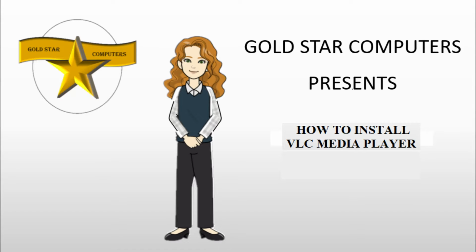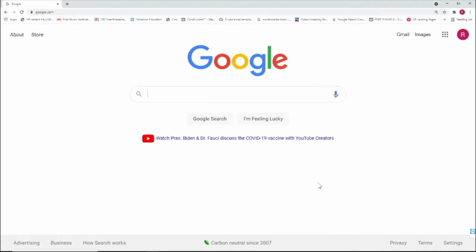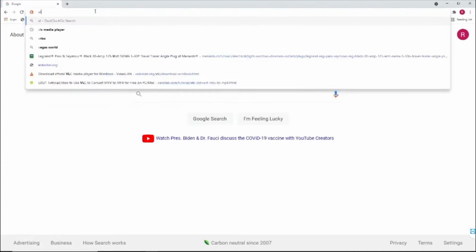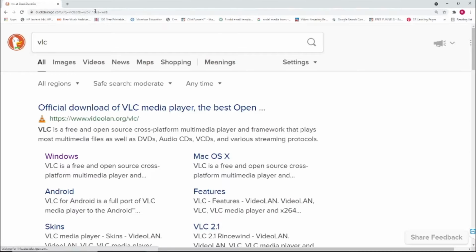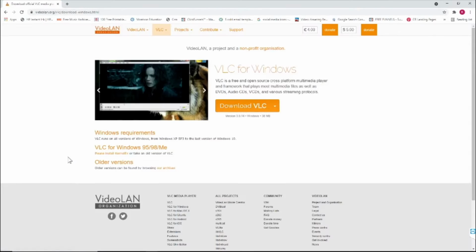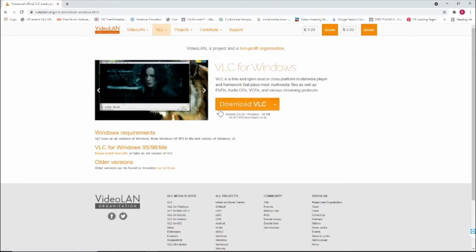Today we're going to be showing you how to download and install the VLC Media Player. To begin, open up Google Chrome and type in VLC in the search bar. Ensure that the website you are clicking on is videolan.org/VLC. Open the site, then click on the big orange Download VLC button.